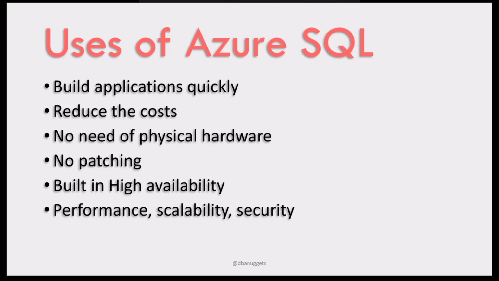If you have your SQL Server on-prem, you need to manually create that high availability with readable secondaries. But here in Azure SQL Database, it's already built in. So because we have high availability already built in, it improves the performance and scalability, and security-wise also it's very nice because you can create private links, which are very secure, in Azure SQL Database.